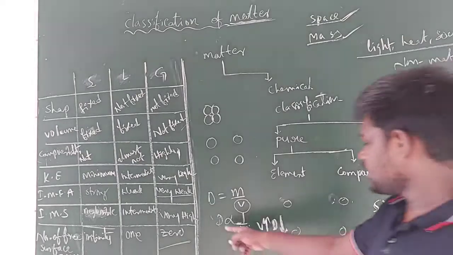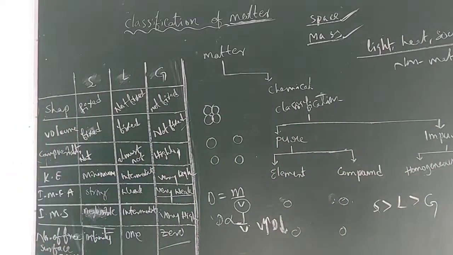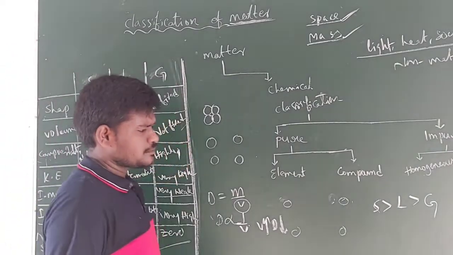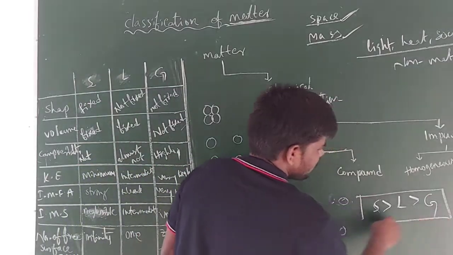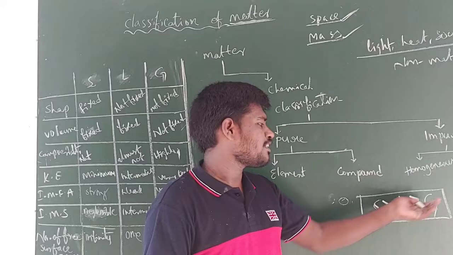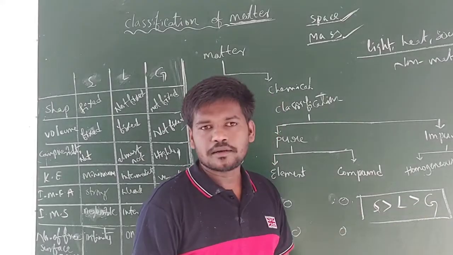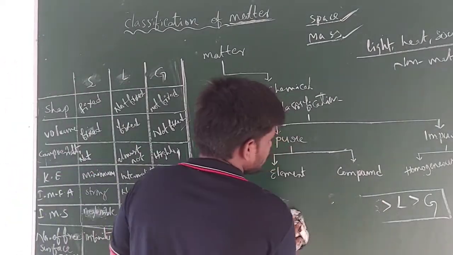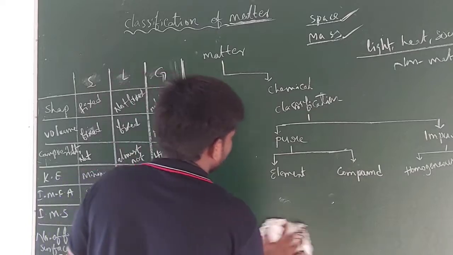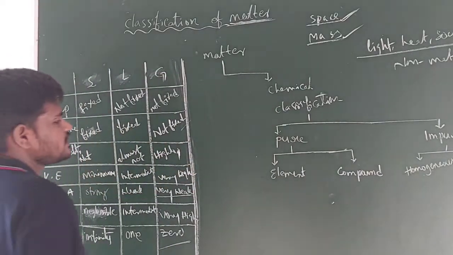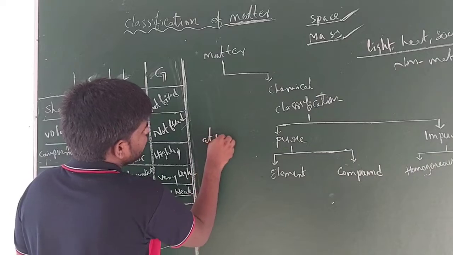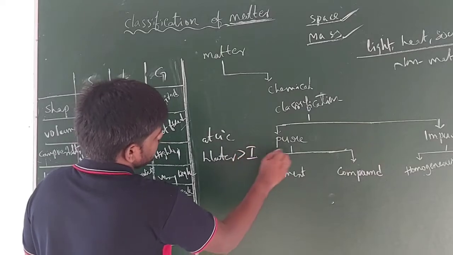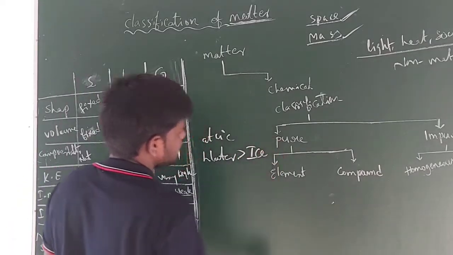So now from this relation we can understand that, right? And one thing is here. Generally, for all substances, this is the order. For example, when iron is present in the solid state, liquid state, and vapor state, this is the density order. But here there is one exceptional case, that is water. At 4 degrees centigrade, water has maximum density compared with the solid. So at 4 degrees centigrade, water has more density than ice.